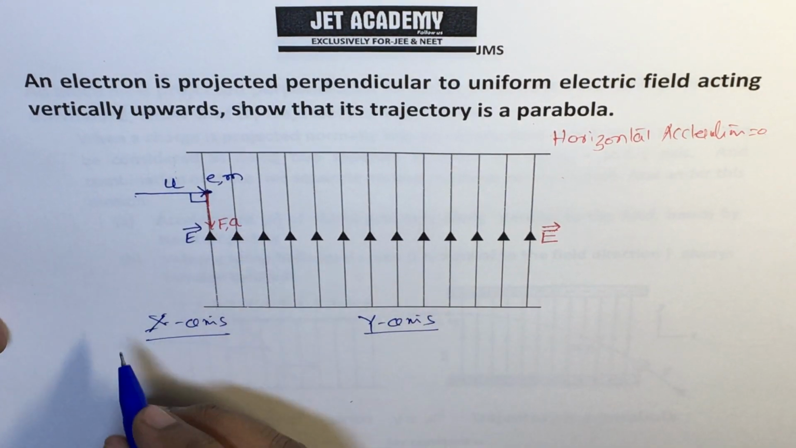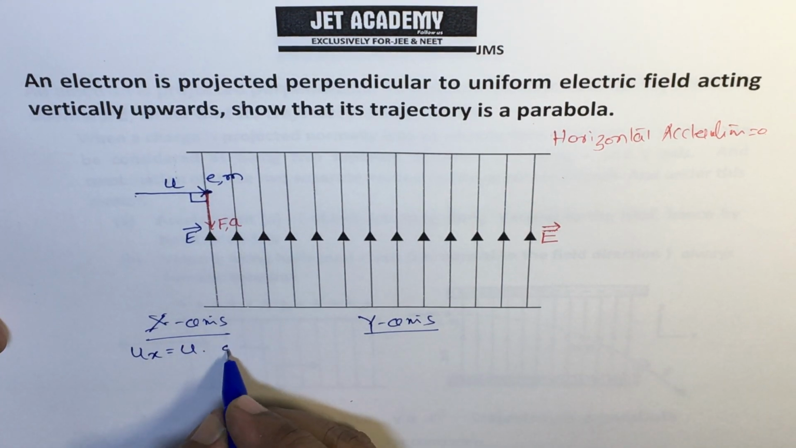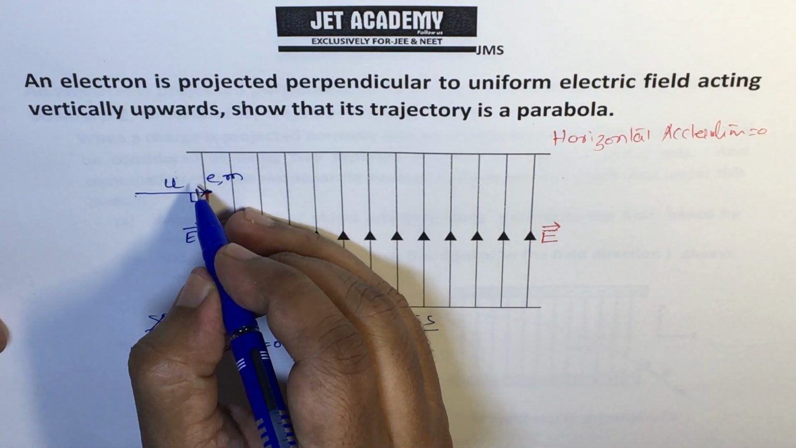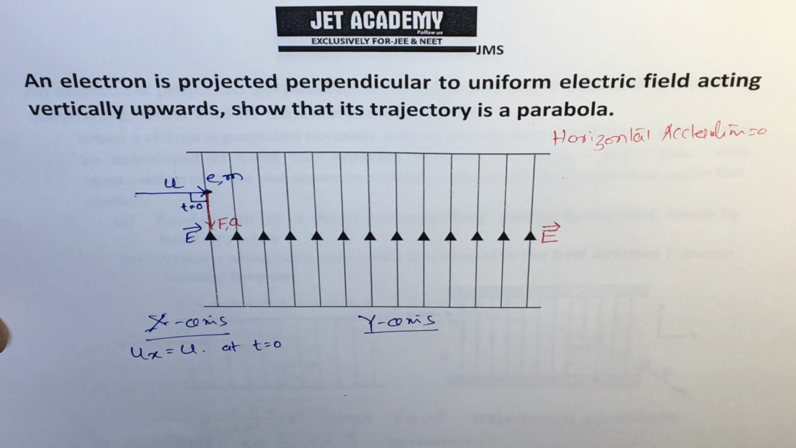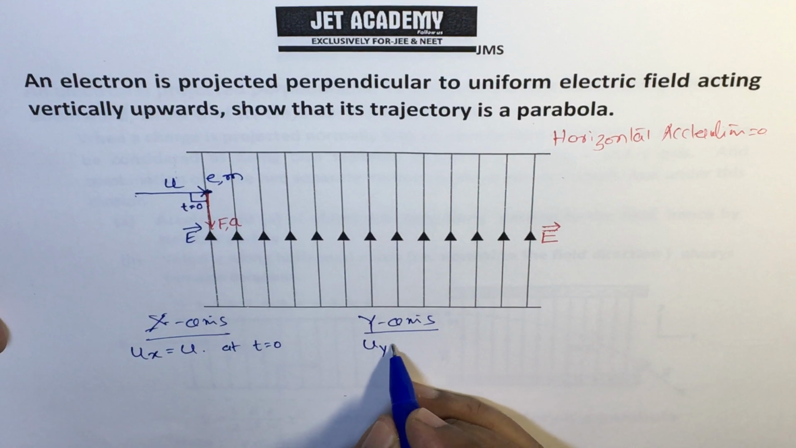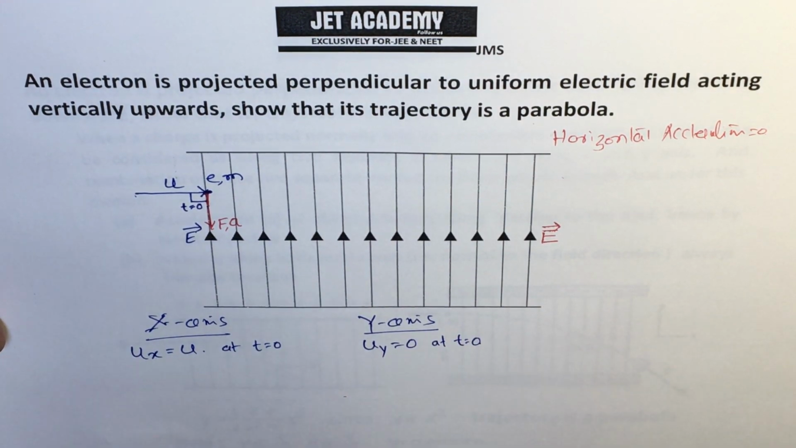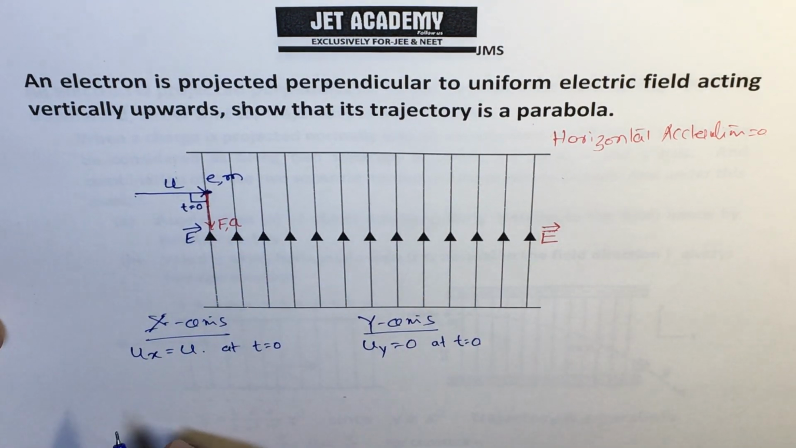Along the x axis, first I will take the initial velocity. The initial velocity along the x axis is going to be u, at t equal to 0. At the time instant once it enters, I will consider that t is equal to 0. At the same instant, the initial velocity along y is going to be 0, because t is the same for the motion along both the horizontal and vertical components.